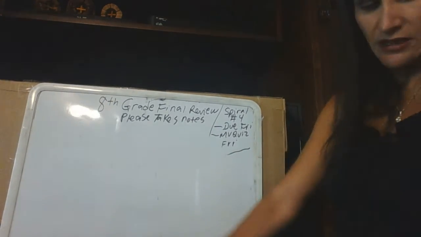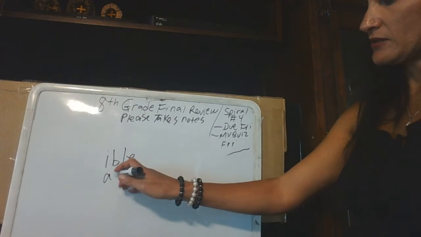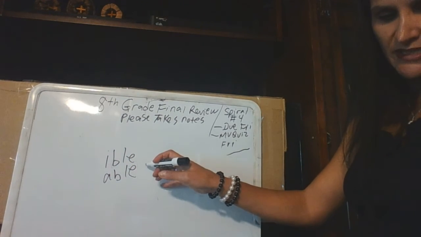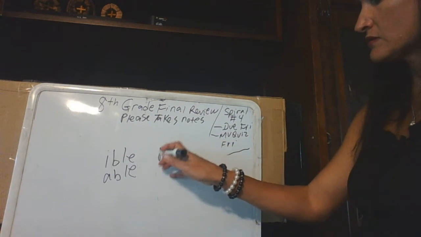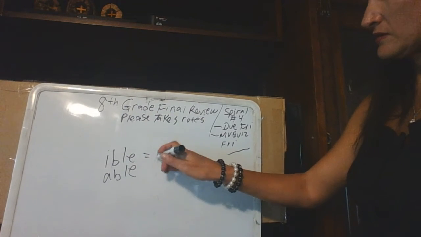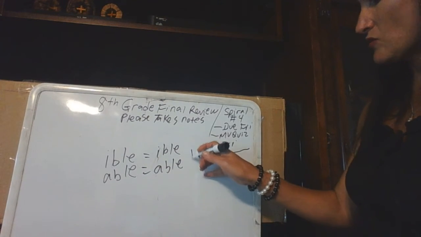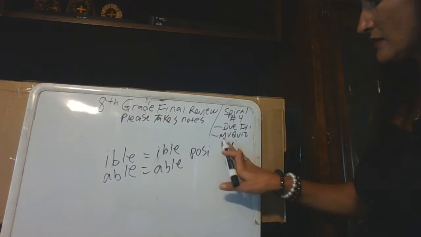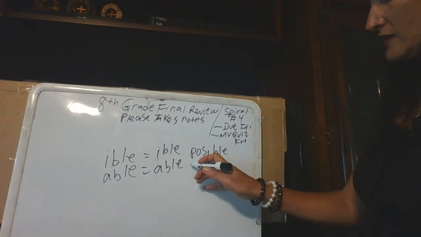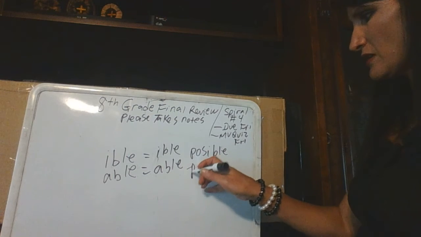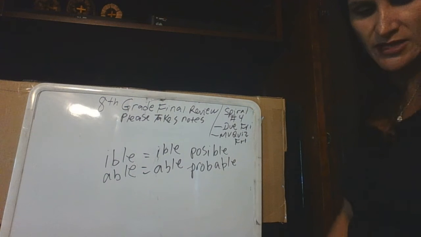And then words, I'm going to have to erase these. Please make sure you go back and take notes if you need to. IBLE and ABLE. Okay? They stay the same. So like possible, okay, they stay the same. So possible would be posible. And probable would be probable. Again, they don't change the spelling, just the way that you say them.